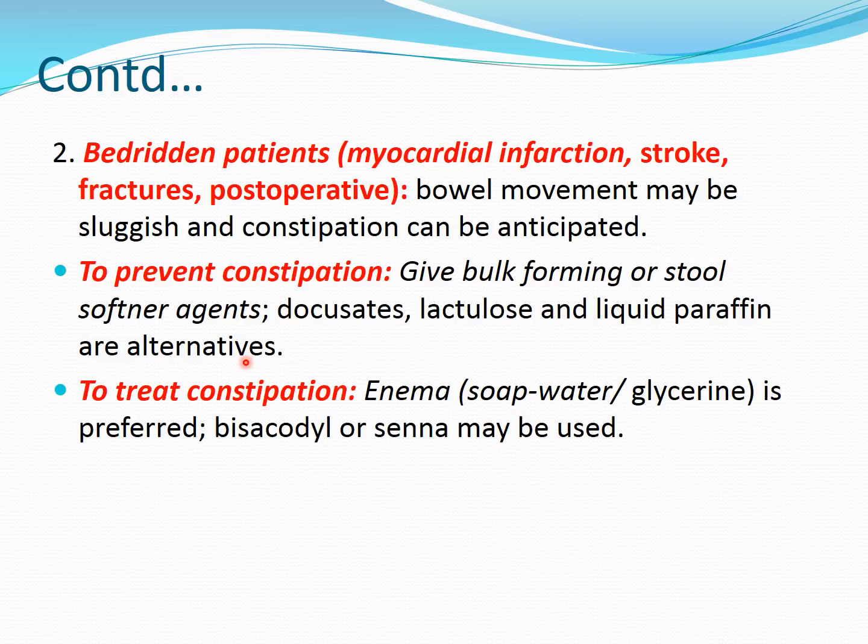Or to treat the constipation, we can give an enema of soap water or glycerin, or we can use the irritant purgatives like bisacodyl or senna. So this is the second use of laxatives for the bedridden patient: either to prevent the constipation, bulk forming or stool softener; to treat the constipation, bisacodyl or senna plant products.